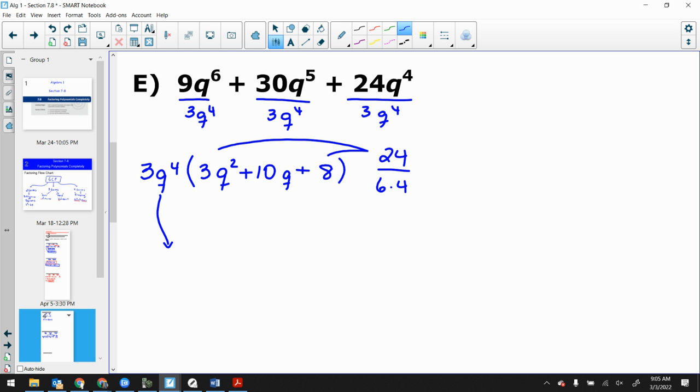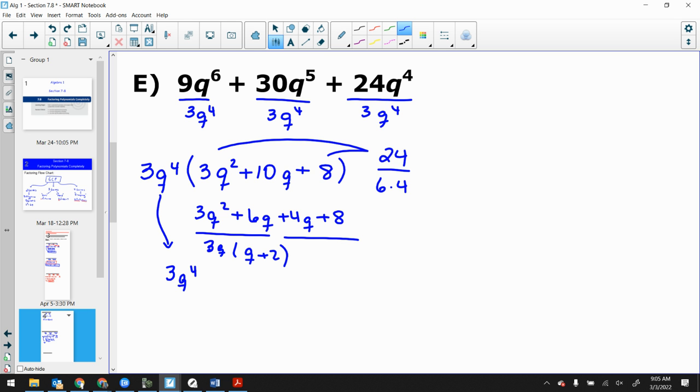So now let's arrow down this 3q to the 4th, because this is going to take us a couple of steps. So we have 3q squared plus 6q plus 4q plus 8. And now we factor by grouping. We pull out a 3q, and we're left with a q plus 2. We pull out a 4, and we're left with a q plus 2. All right, our common binomial is the q plus 2, and our leftover pieces are the 3q plus 4.